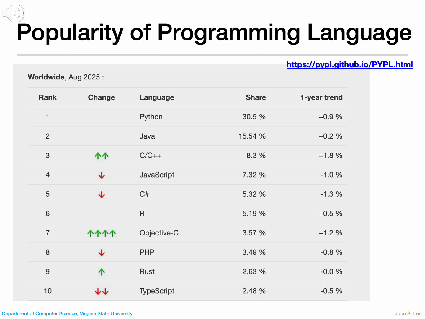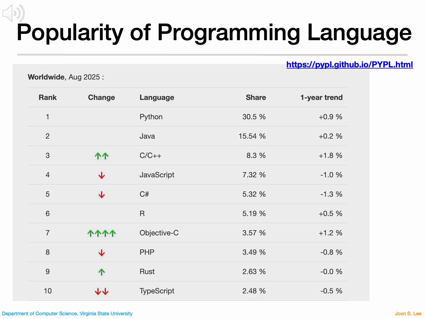This chart comes from the PYPL index, which analyzes how often people search for programming tutorials on Google. The idea is that the more a language is searched, the more popular it likely is. Currently, Python leads by a wide margin, showing its dominance in areas like data science, AI, and general software development.